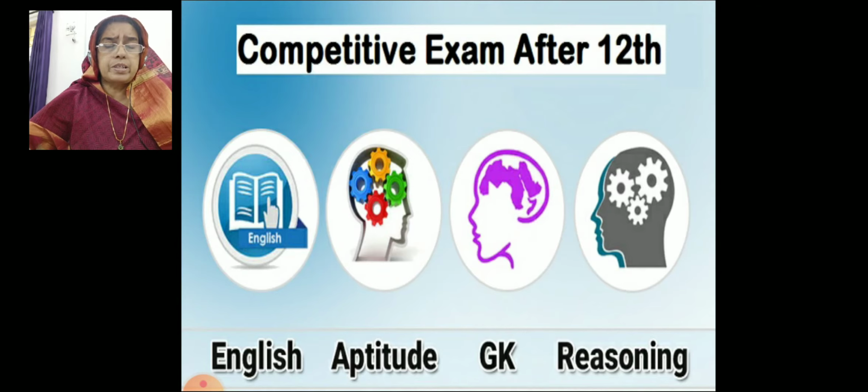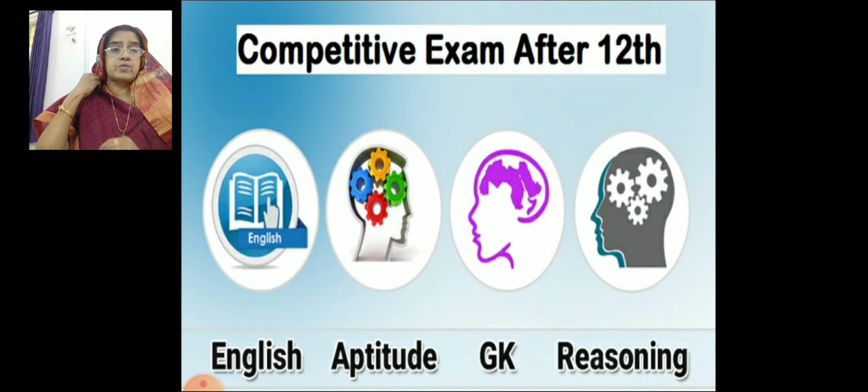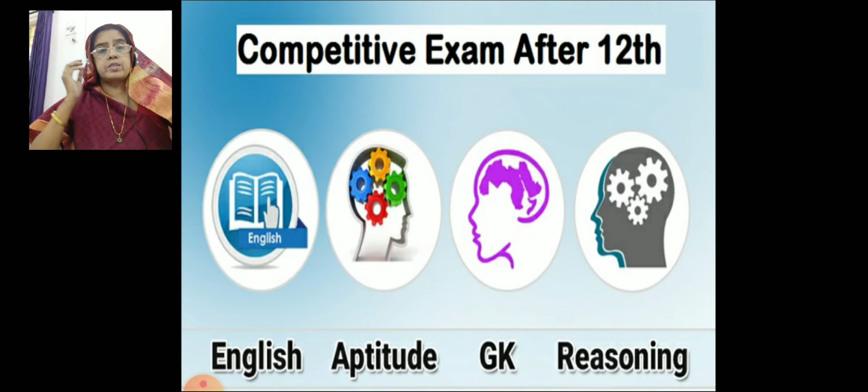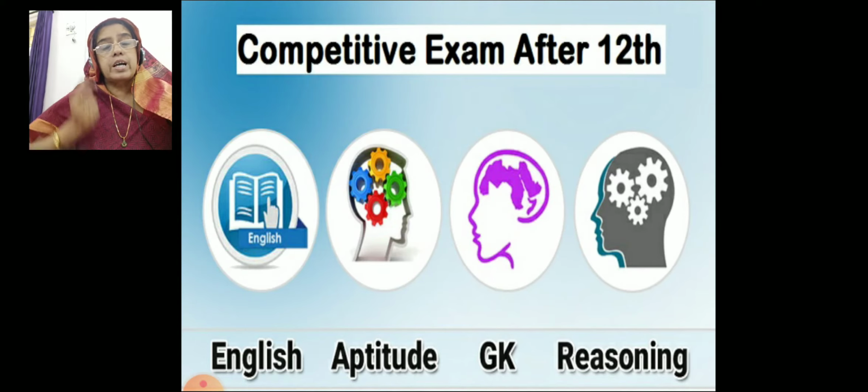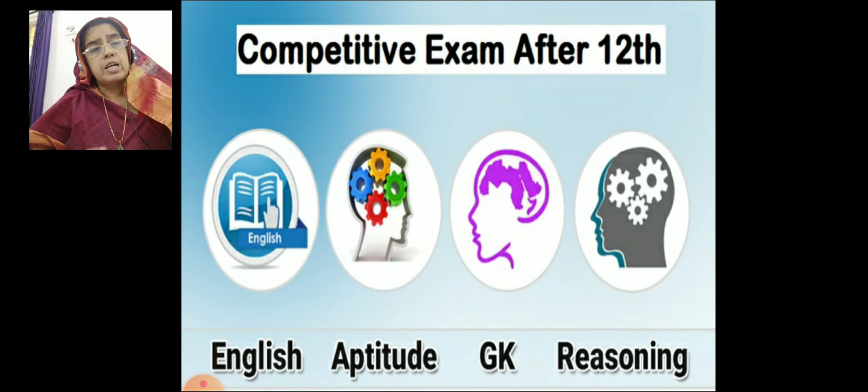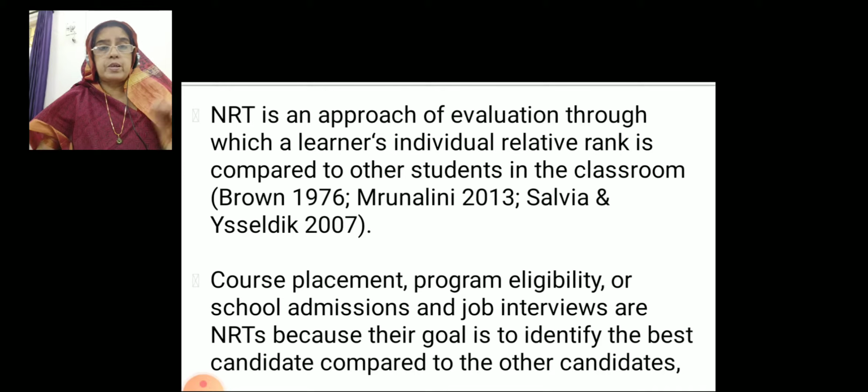Competitive examination means apart from the curriculum what they have studied, they should be good in their communication skill, English knowledge, and their aptitude, what they are opting as their profession, and they should be good in GK. And then reasoning, test of reasoning is also very very important. So all these they have to take as examination. Whether they are coming under norm referenced test or not, let us see.